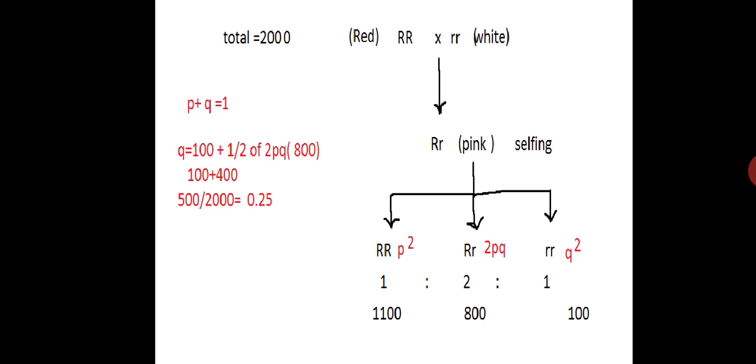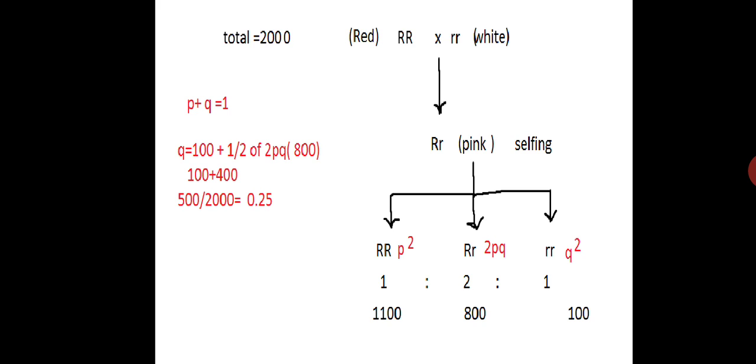If we see this slide, total is 2000, and on the right side is the pattern of incomplete dominance. The ratio will be 1:2:1, phenotypic and genotypic ratio both are equal in incomplete dominance. In complete dominance, phenotypic is 3:1 and genotypic is 1:2:1. So out of this, 100 are white, 800 are pink, as given, and the remaining 1100 will be red.